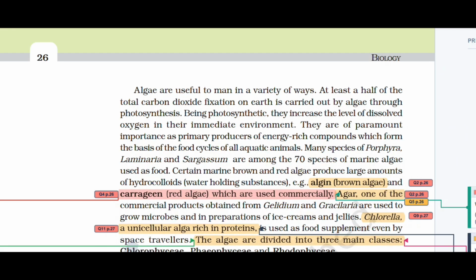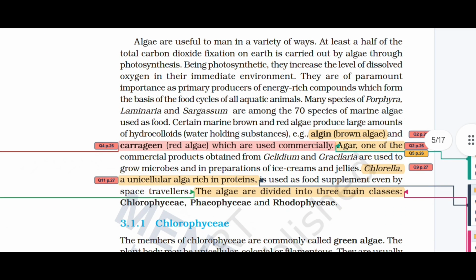Many species of Porphyra, Laminaria and Sargassum are among the 70 species of marine algae used as food. Certain marine brown and red algae produce large amounts of hydrocolloids, water holding substances. Example: algin from brown algae and carrageen from red algae, which are used commercially.